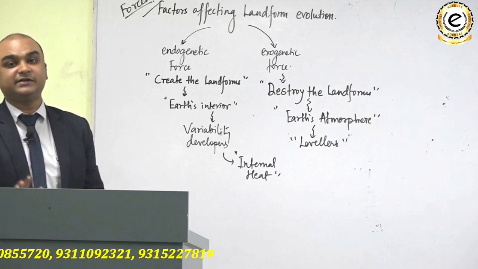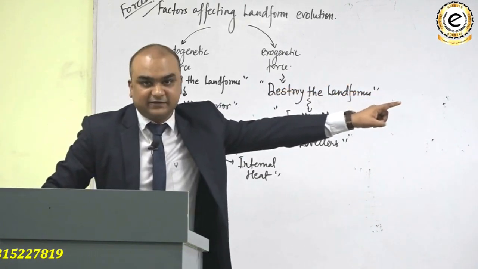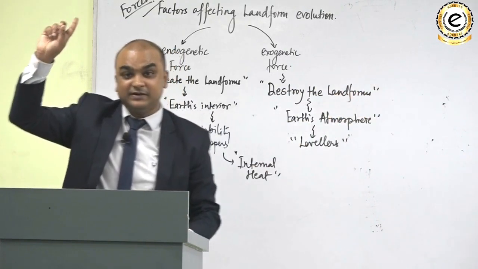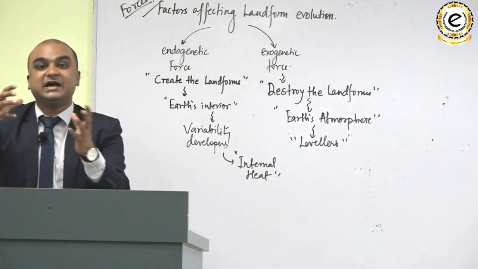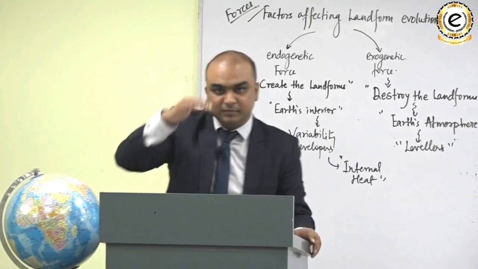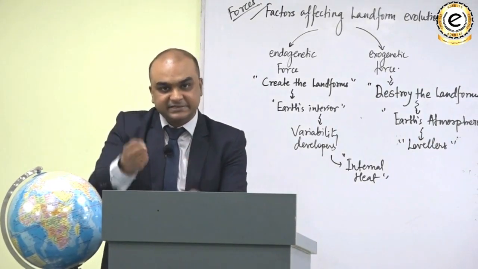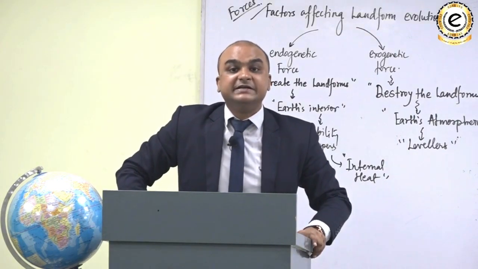The reason for the internal heat is either the superincumbent load or the radioactive minerals presence or the gravity transfers which have happened in the Earth's early history when the Earth was in a molten state, which is known as the primordial Earth. This arrangement of elements on the basis of their weight or density which happened in the primordial Earth is known as the process of differentiation.